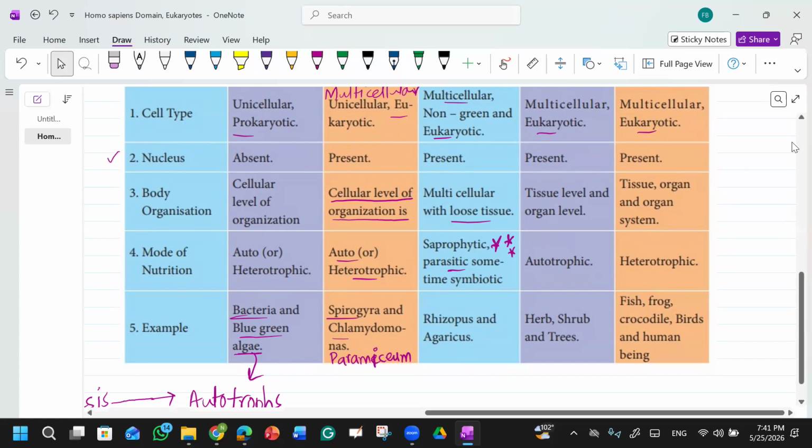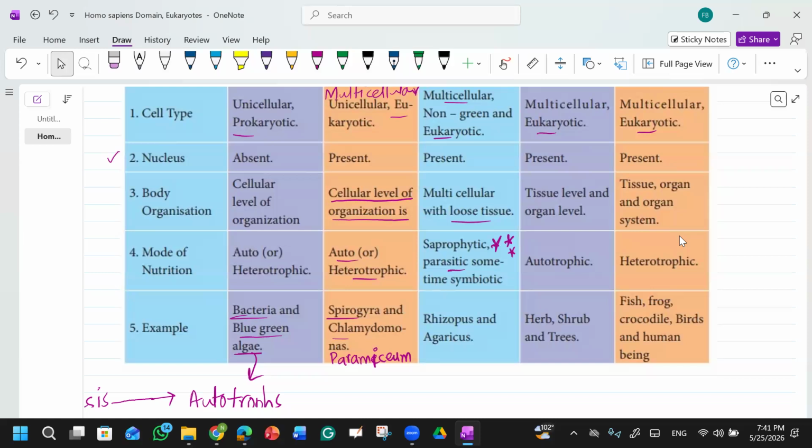And what is the saprophytic mode of nutrition? It's like you get your food from other animals. No, no, think about it. It's like your animals. I remember.